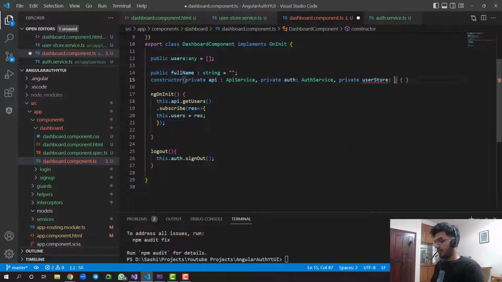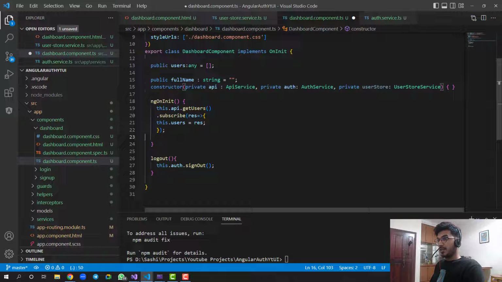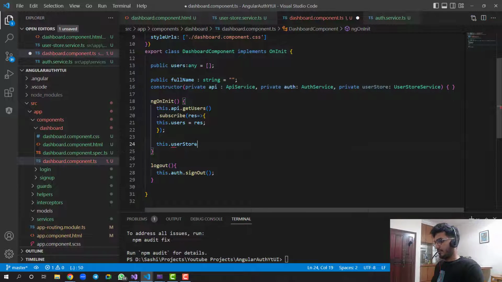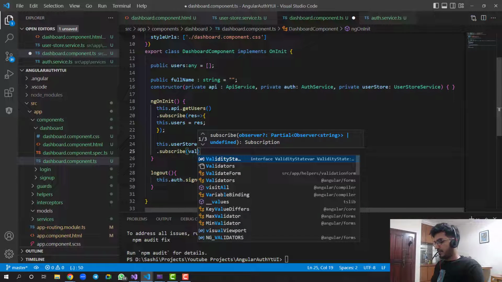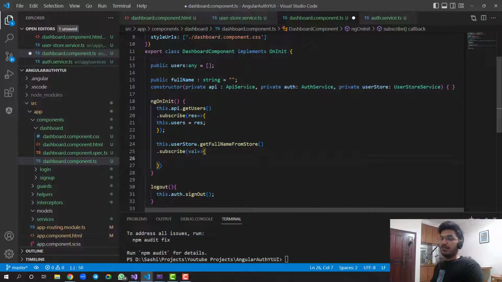User store is of type user store service, what we have created. So now what I can do is I can just say here in the ngOnInit, this.userStore.getFullNameFromToken. And as I have told you, this is an observable, so we can subscribe to this. We can say .subscribe, and this will return a simple string which is your full name whenever the user has set it.